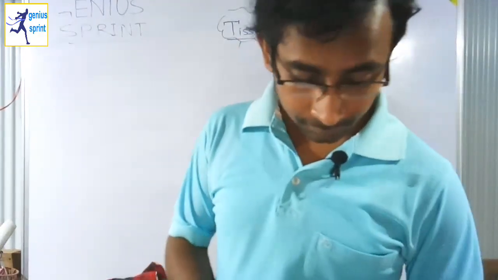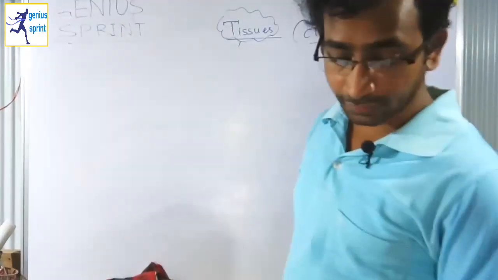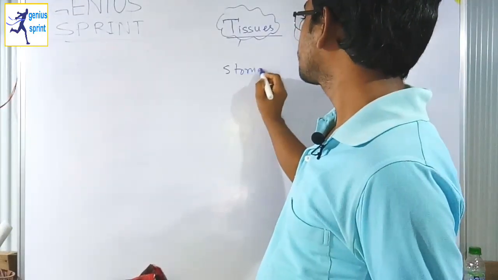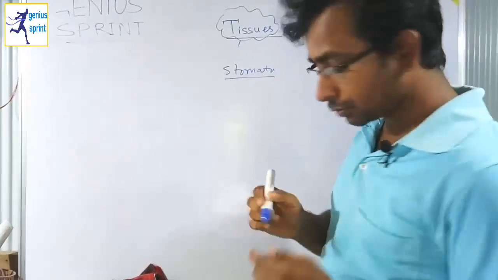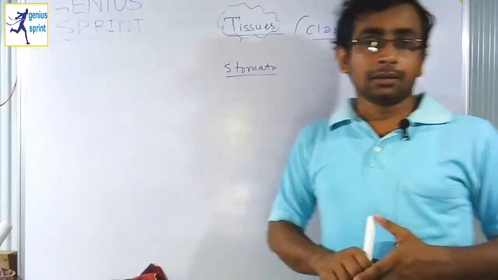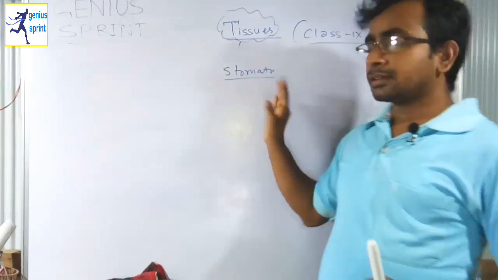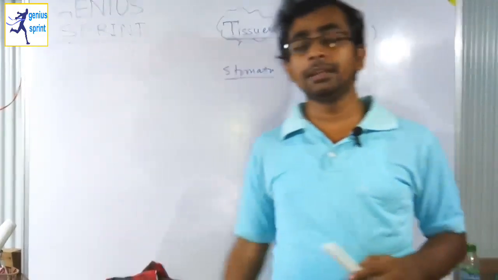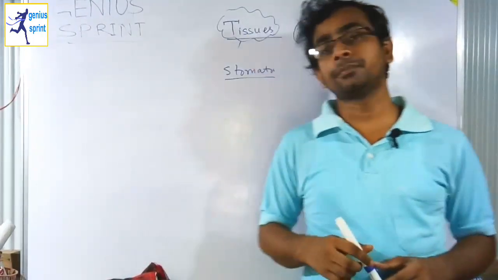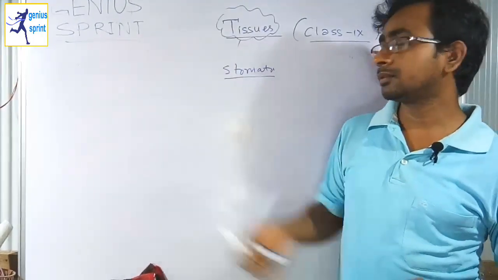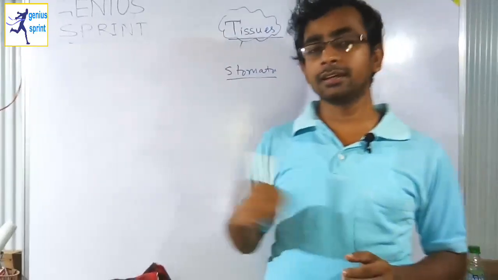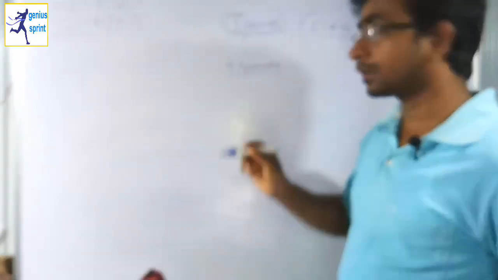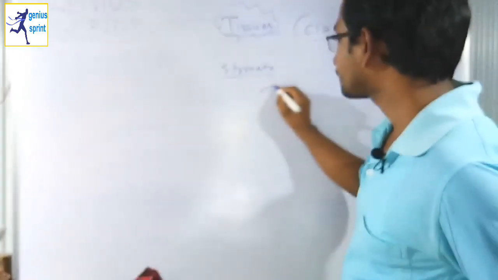And the next question is, what is the function of stomata? See, first of all, what is stomata? Stomata are nothing but small pores present in the leaf, basically helping in the transmission of oxygen and carbon dioxide. So these small pores are called the stomata. It's like that.